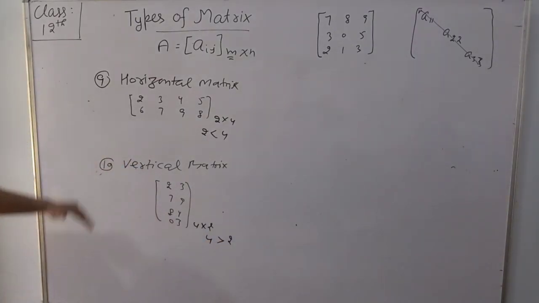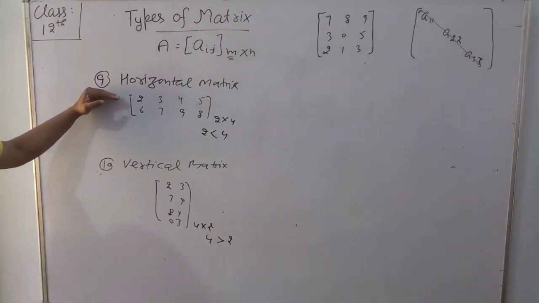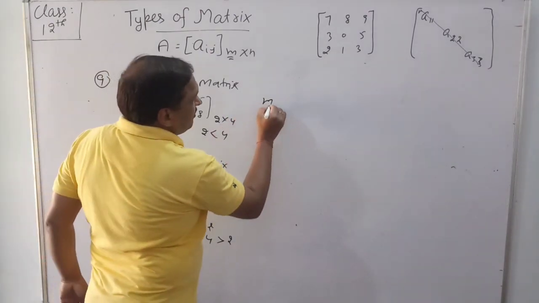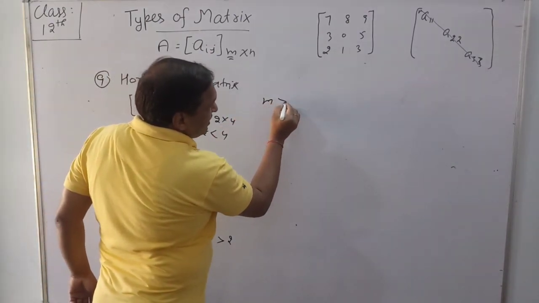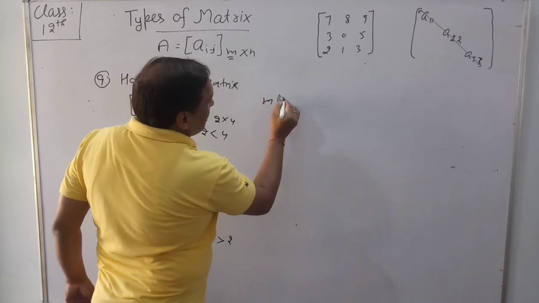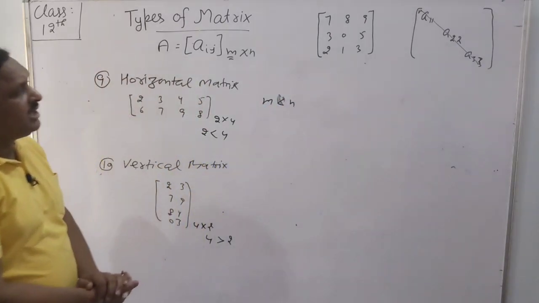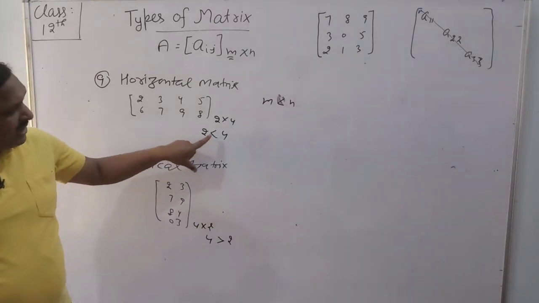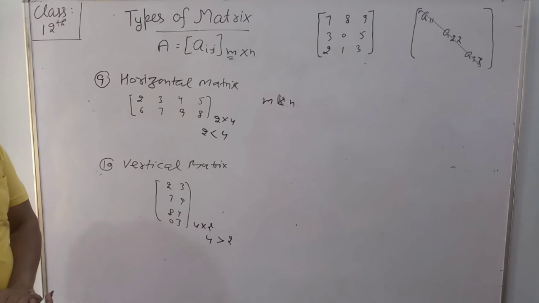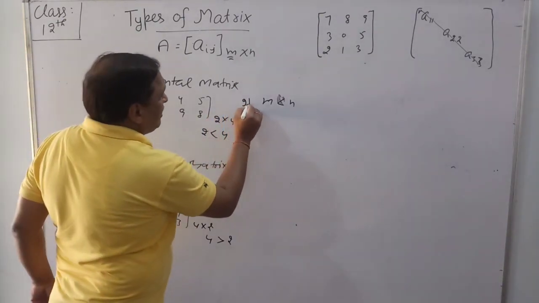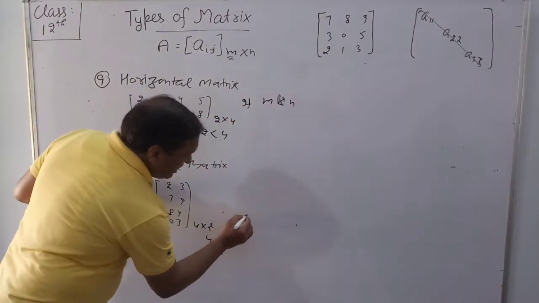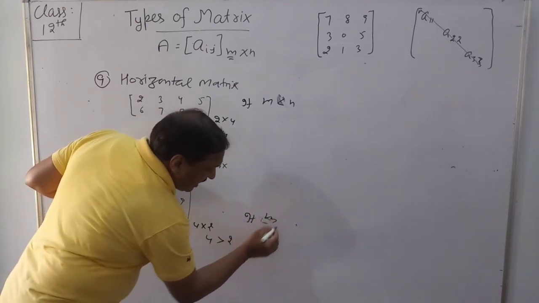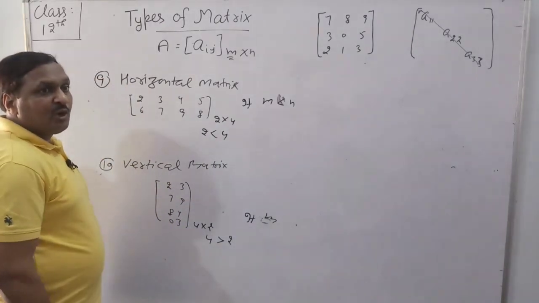So dear students, what is a horizontal matrix? A matrix in which the number of rows is less than the number of columns. And in a vertical matrix, the number of columns is less than the number of rows.